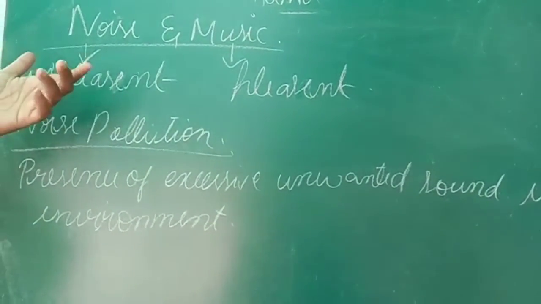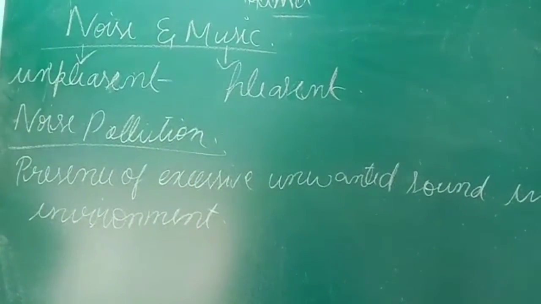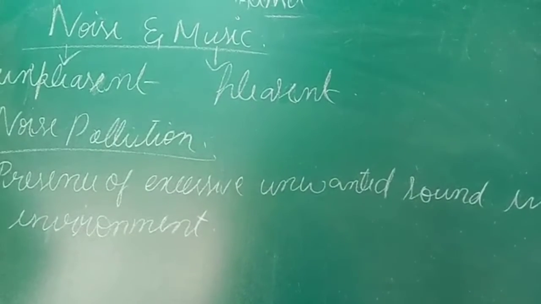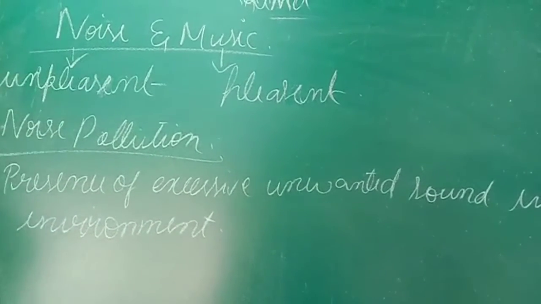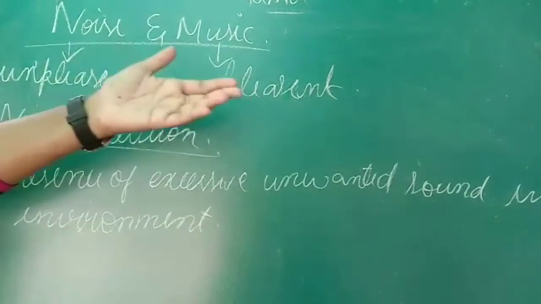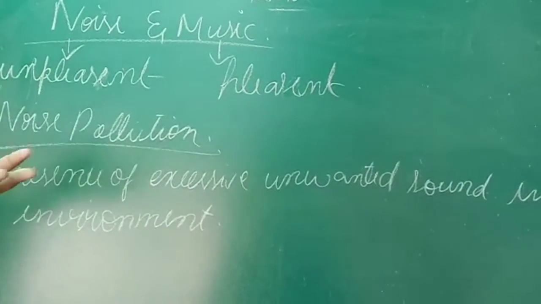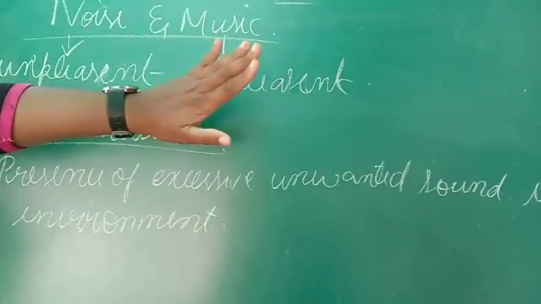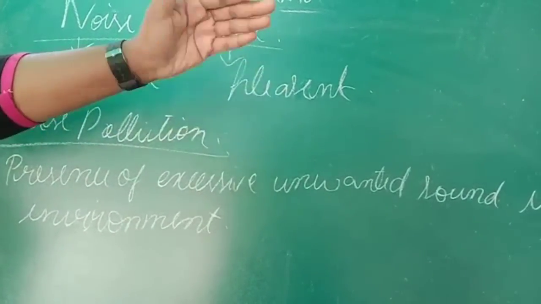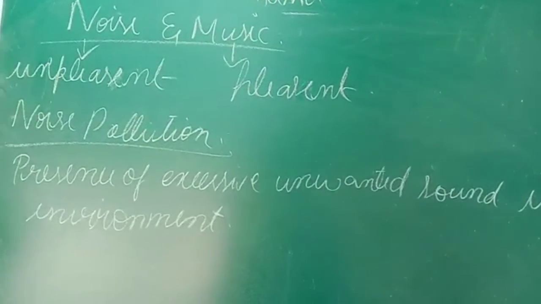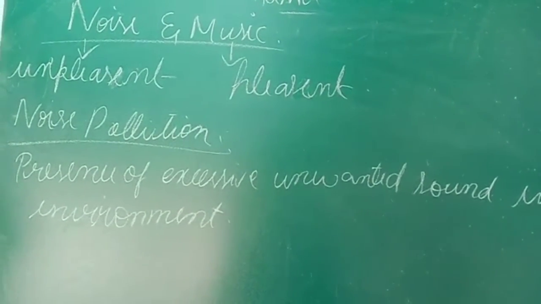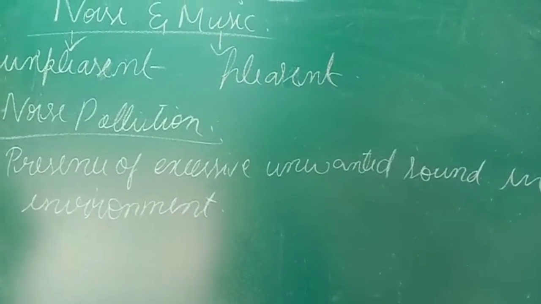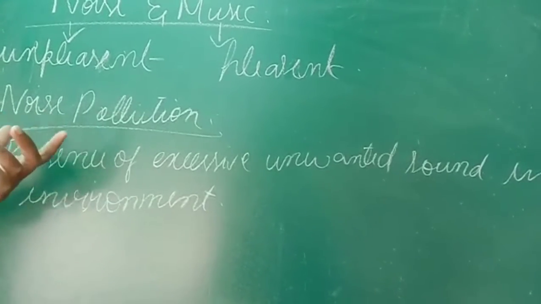One example for noise: you can take the example of your own classroom, where all the students sitting together are speaking or shouting. That is the best example for noise, right, my students? Next, what is an example for music? Any musical instrument like tabla, harmonium, guitar, flute, whatever, you can write your own. The example for noise is all students sitting together and shouting in the classroom. Got the difference, right? Next we'll move on to noise pollution.